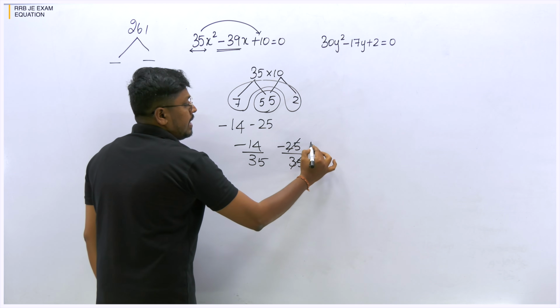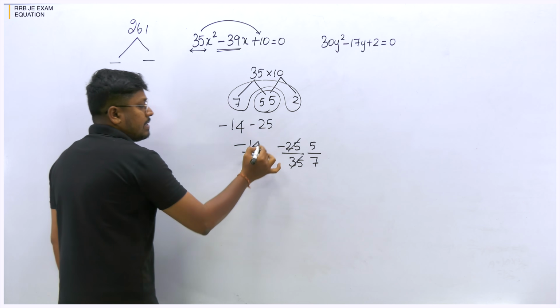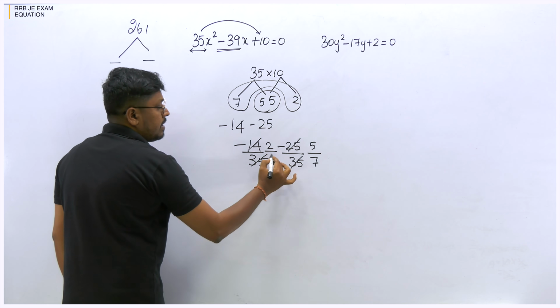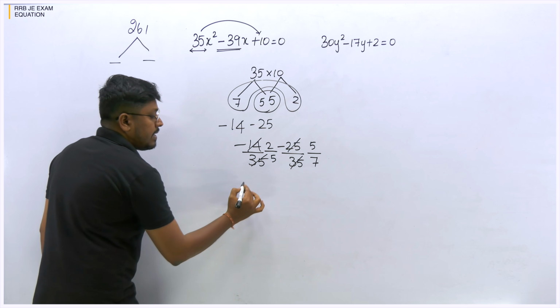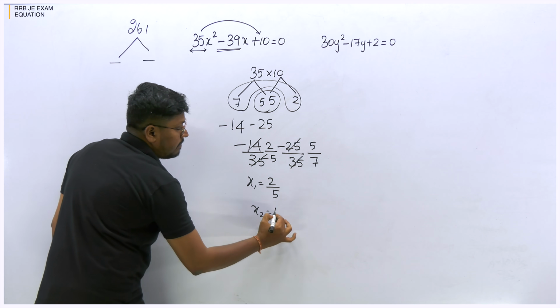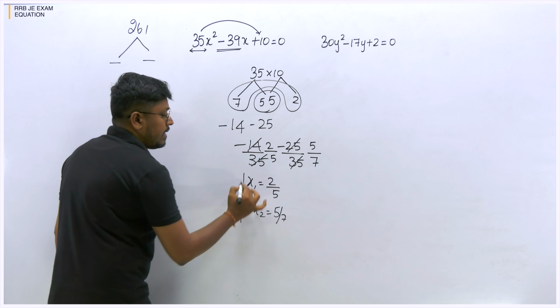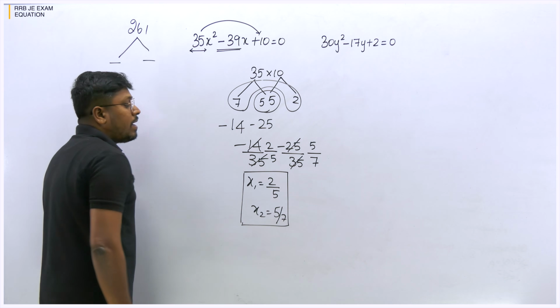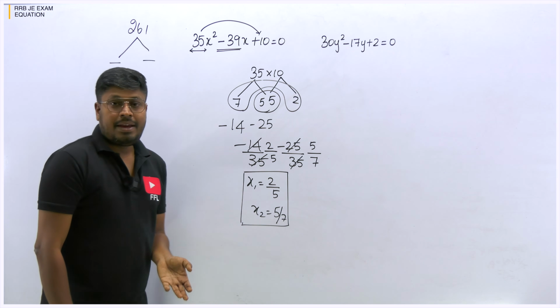So 5 5s are 25, 7 5s are 35. Cancel it on 7 table, 2 times 5. So while writing, change the sign. So x1 will be 2 by 5, x2 will be 5 by 7. So finally, we got the roots of the quadratic equation, that is 2 by 5 and 5 by 7.